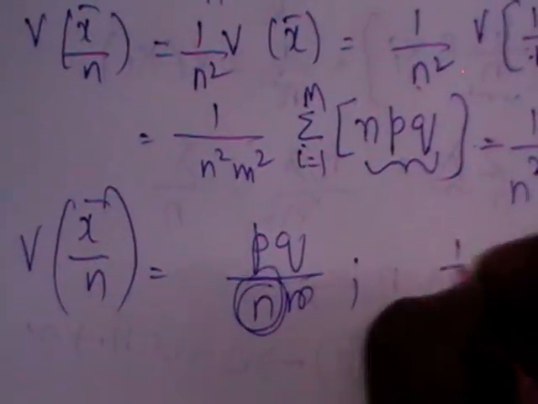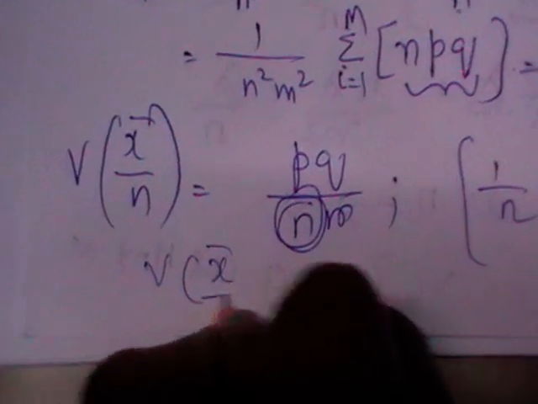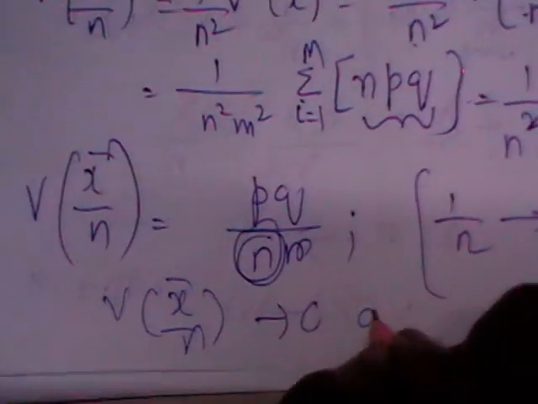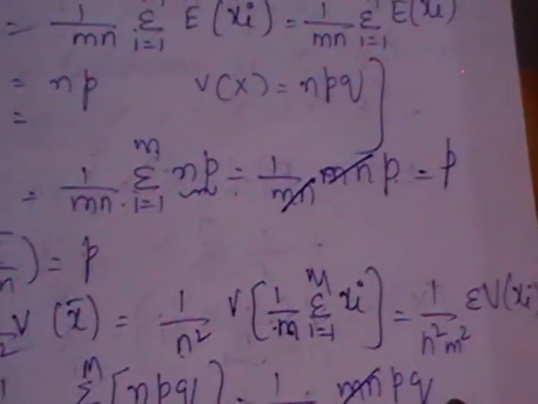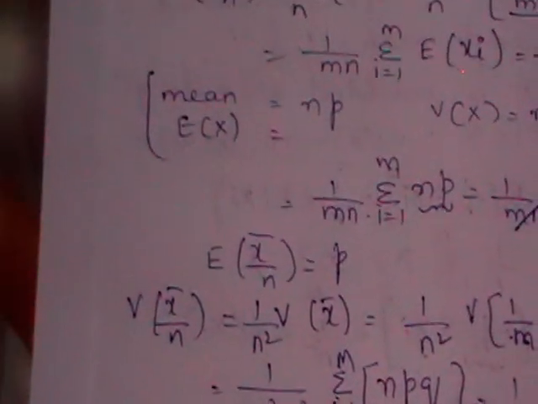So you need to prove variance of x bar by n approaches 0 as n tends to infinity. The denominator has n, which is nothing but 1 by n. You know that 1 by n approaches 0 as n tends to infinity. So the entire variance of x bar by n approaches 0 as n tends to infinity. So expectation of x bar by n is equal to p, and variance of x bar by n tends to 0. So we can say that x bar by n is a consistent estimator of p. Thank you.